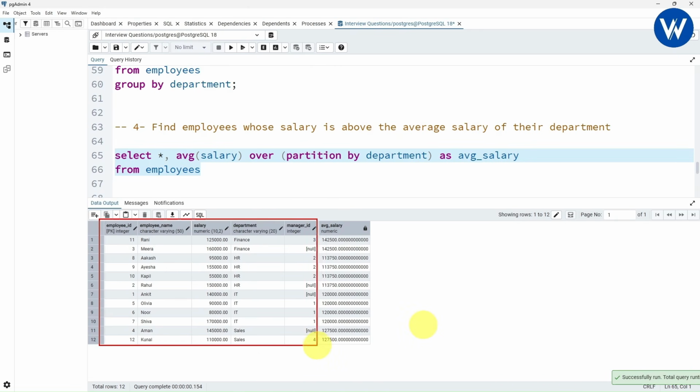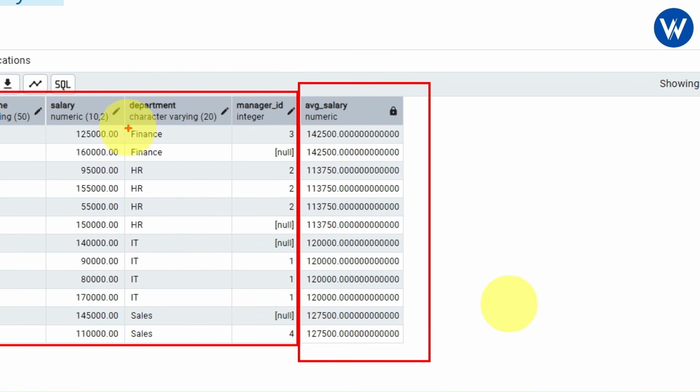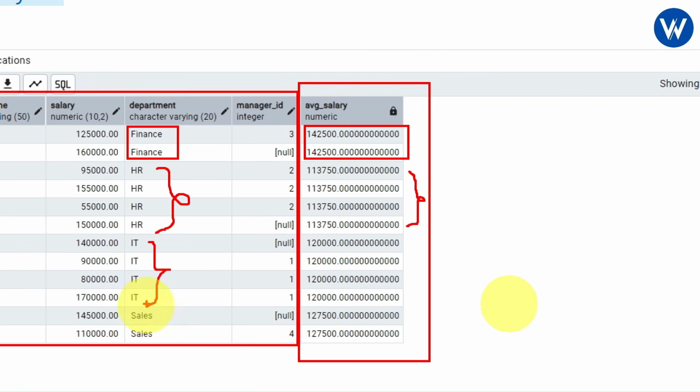And here we can see one new column has been inserted, which is the average salary column of each department. For the finance department, you can see the average salary. In the same way, for the HR department, this is the average salary. And for IT also, you can see the average salary.